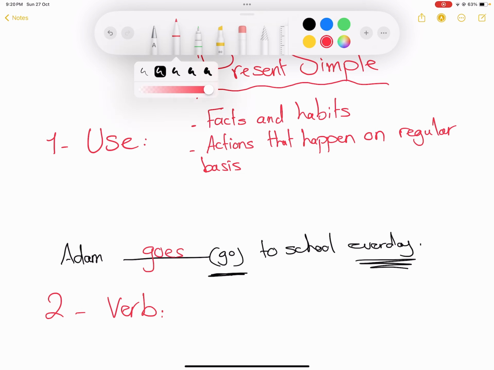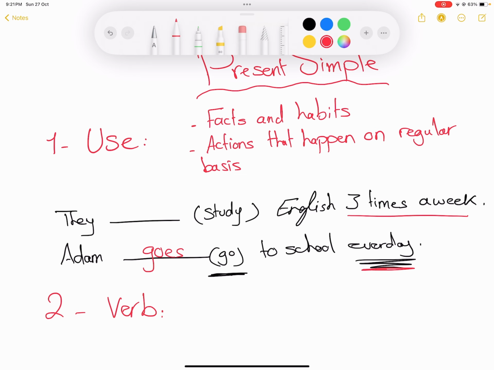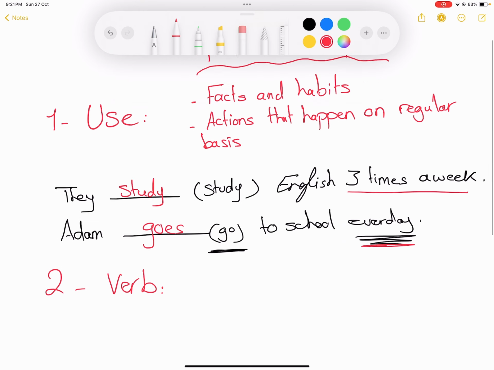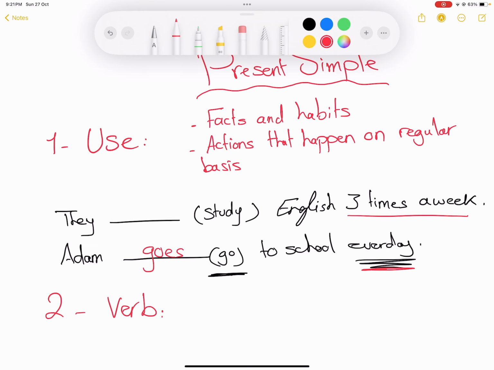Another example, but instead of saying Adam, I'll say they. So does this action happen on regular basis or not? Yes, it says 3 times a week. It means that it happens on regular basis because I said 3 times a week, and here I said every day, so it happens on regular basis. So which tense am I going to use? I'll use present simple. So it's going to be they study.